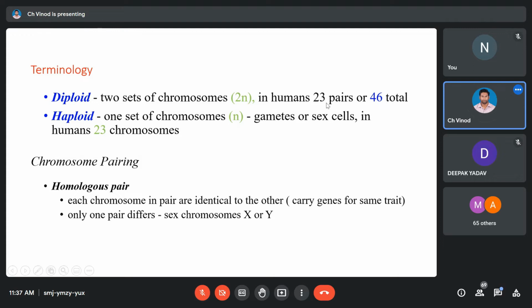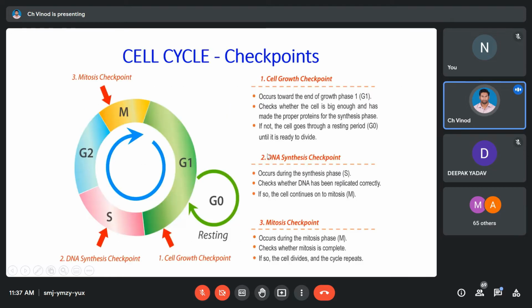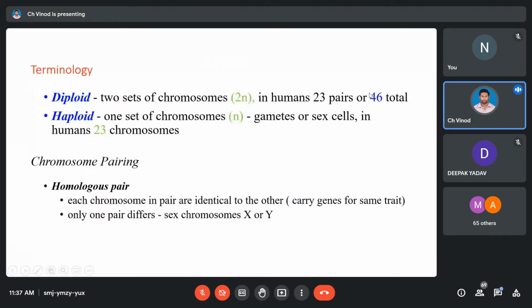Okay, so now, for formation of a somatic cell, for repeating the somatic cell with the diploid number of chromosomes, we have one kind of division, and for formation of a gametic cell, we have another kind of division. So we have two different versions of division. One is an equational division, which means we begin with 46 chromosomes in a cell, and we have to end up with 46 chromosomes in the upcoming cell. That's one kind of division that happens in somatic cells, and we call it mitosis.